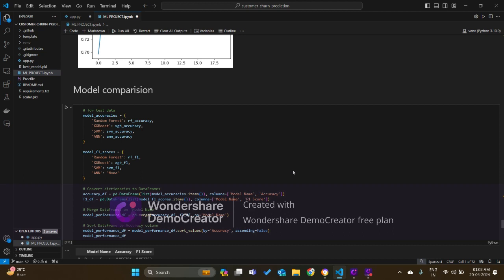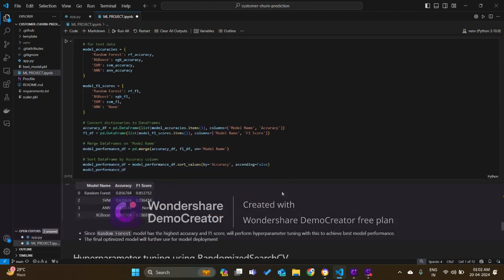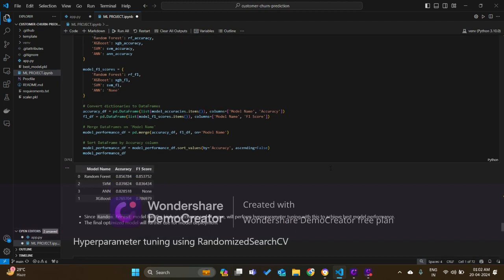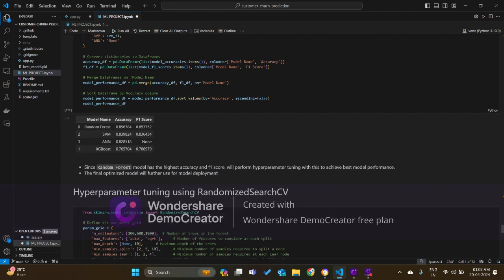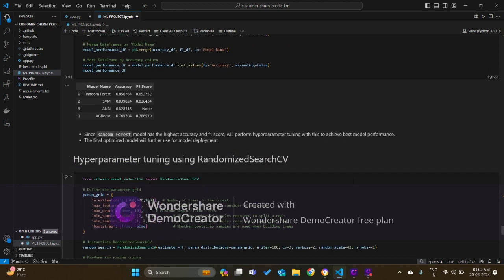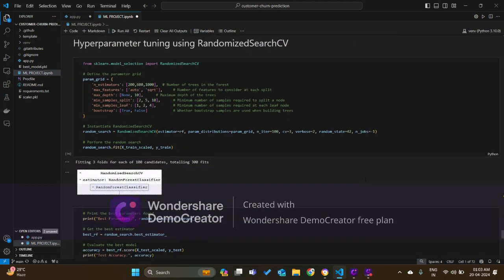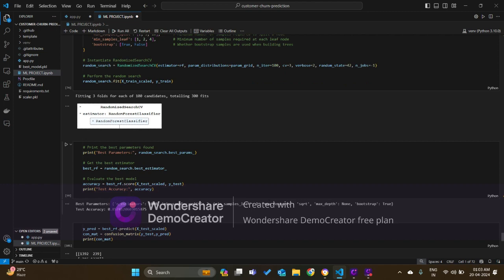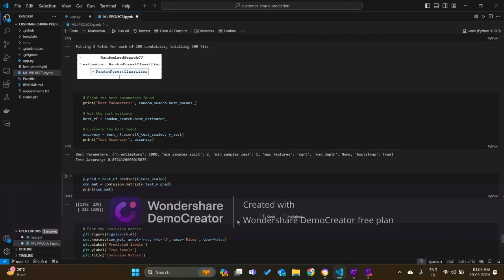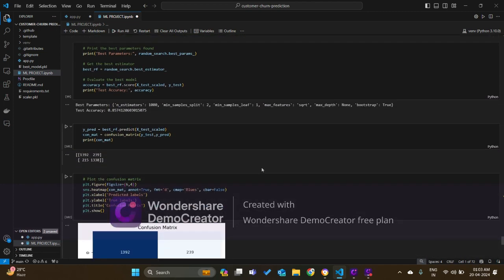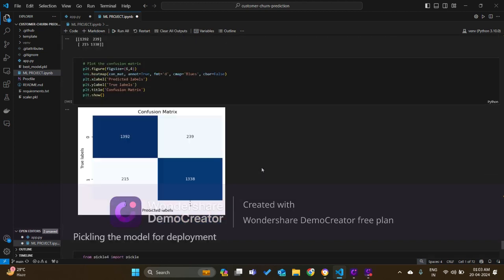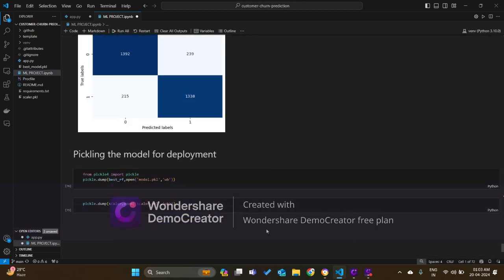After the model training, we compared all of the models, and we found that random forest has the highest accuracy as well as F1 score. So we did hyperparameter tuning using randomized search CV. First we tried grid search, but it was taking so much time, so we shifted to randomized search. We first defined the hyperparameters, and after the tuning, the accuracy increased by about 0.5%, to almost 86%. So yeah, this is it. And finally,